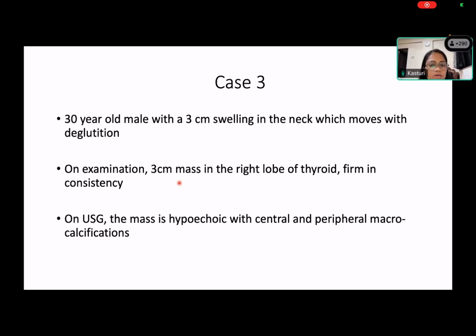The duration is missing. The duration of the swelling is not there, and that is an important history. Why is it important? Because it is firm in consistency, so it might signify calcifications maybe.